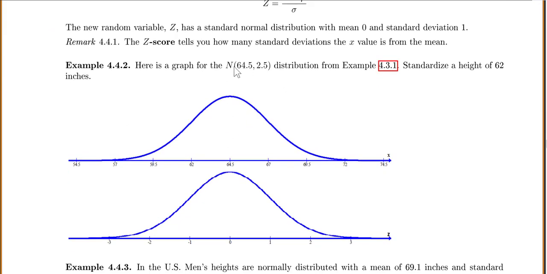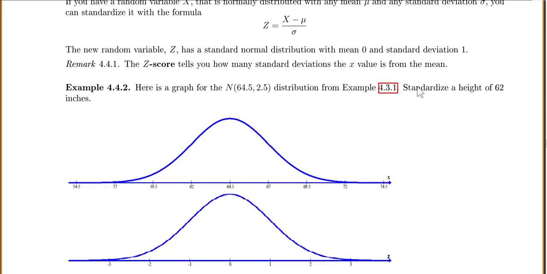Here's our graph for that distribution we were just working with. We're centered at 64.5, and each of these tick marks represents one standard deviation. Let's standardize a height of 62 inches. My formula is z equals x minus mu over sigma. Our x value is 62, so 62 minus our mean of 64.5, over our standard deviation of 2.5, which gives me -1.